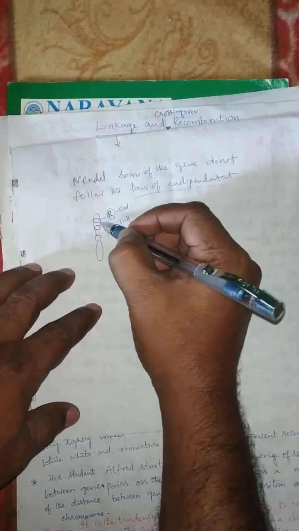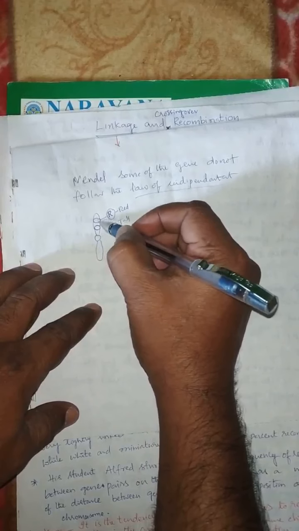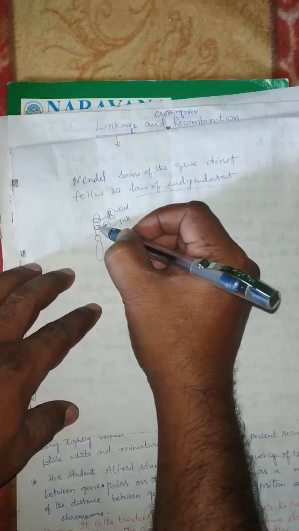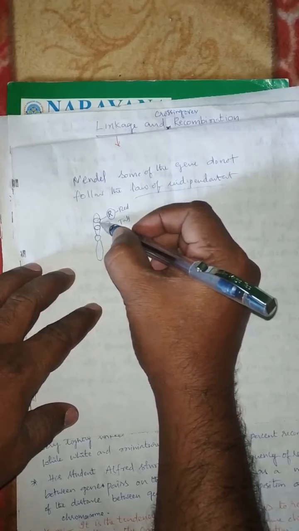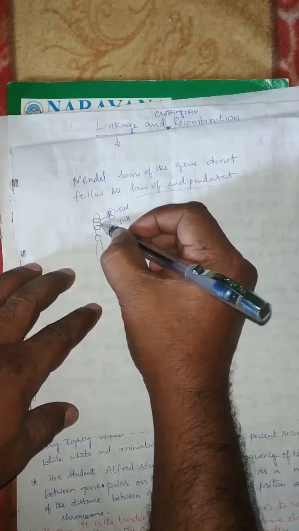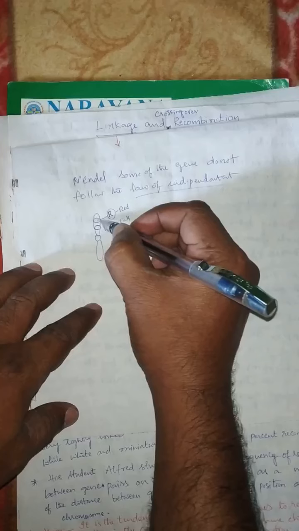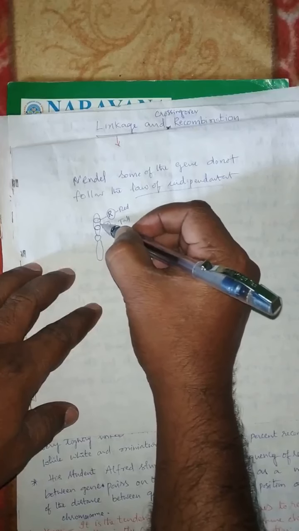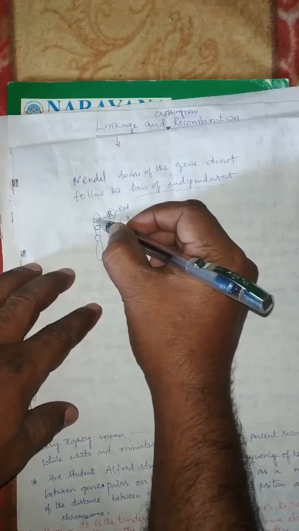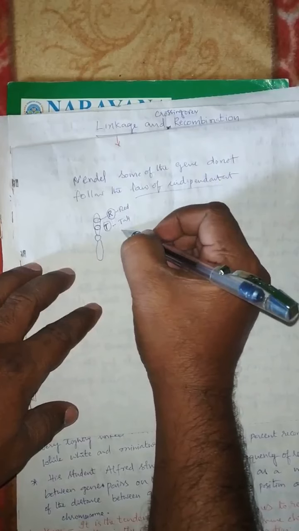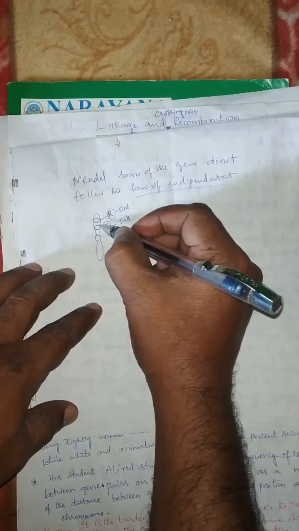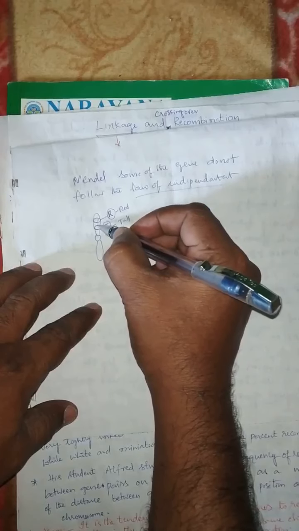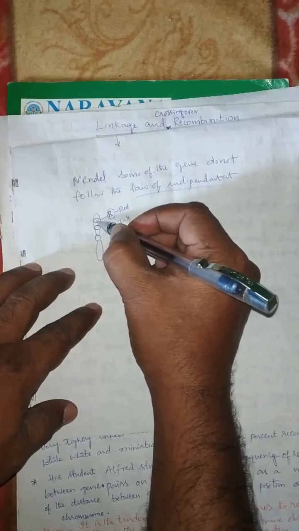Suppose these two genes are present on the same chromosome, they are transmitted as a single unit. This single unit of genes cannot separate independently because they are on the same chromosome as one unit.